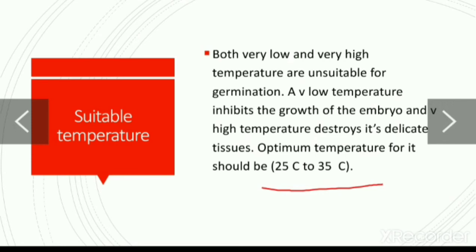Now you also remember that seeds which are found in tropical regions need high temperature, because they adapt themselves to higher temperature than those of the temperate regions.